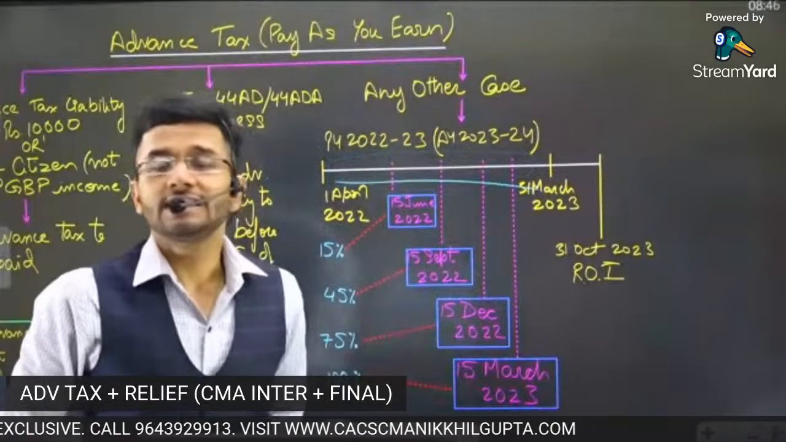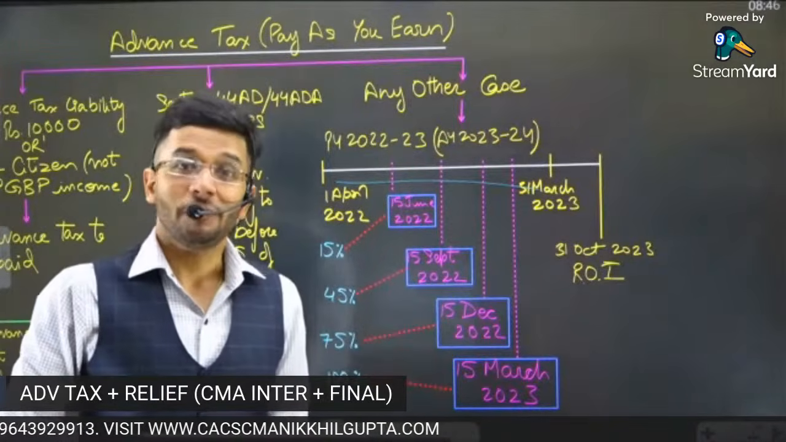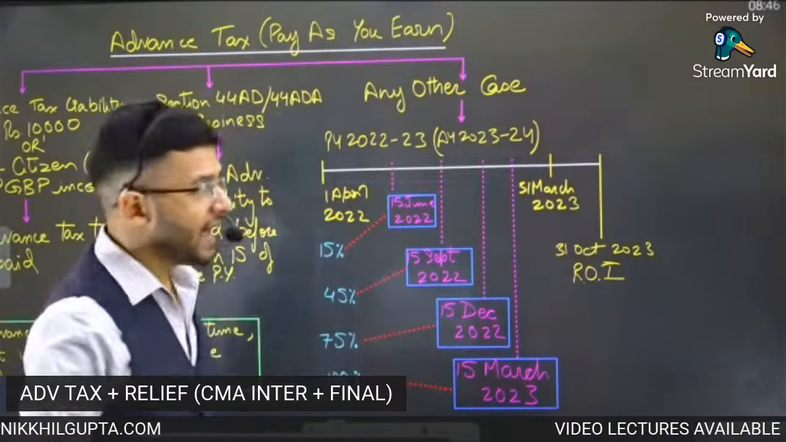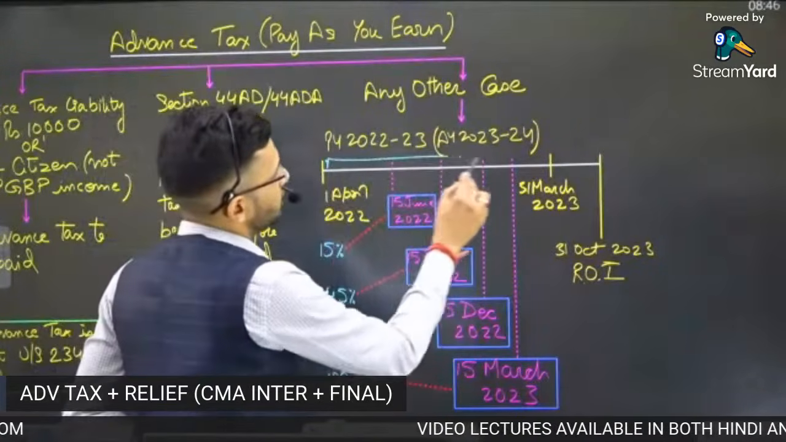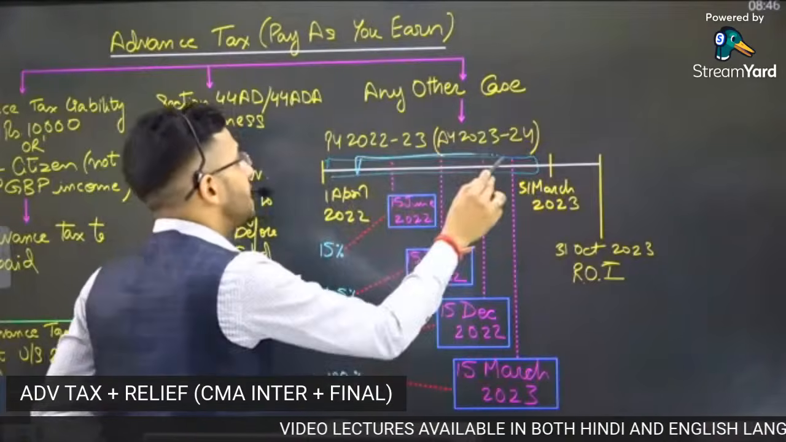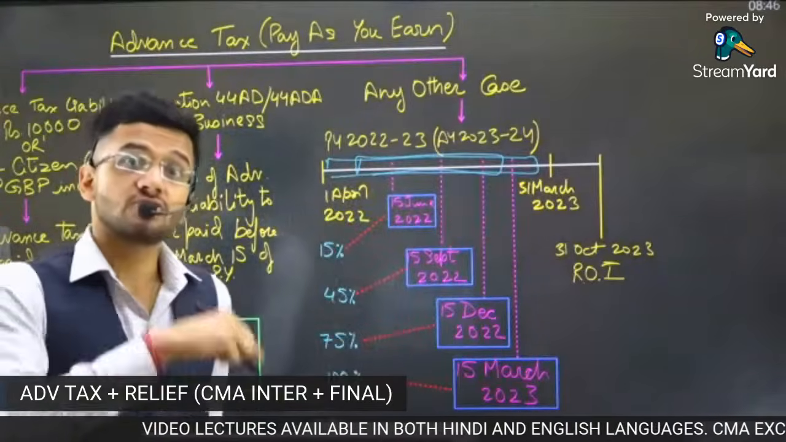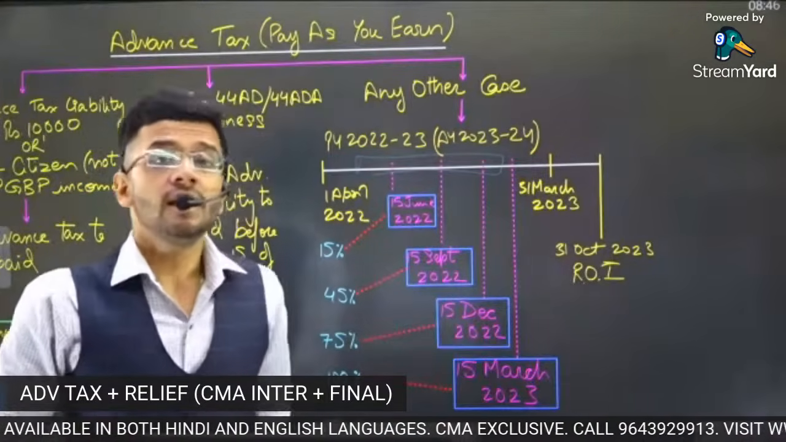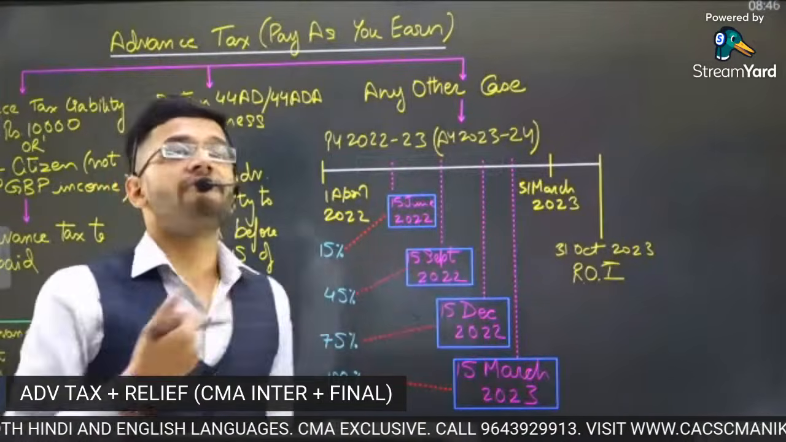Now, there is a catch to this entire story. What is the catch? The Government of India is asking you to pay taxes for this particular year in the same year. And this is known as advance tax. What do you mean by advance? Advance means a tax which is levied before time.